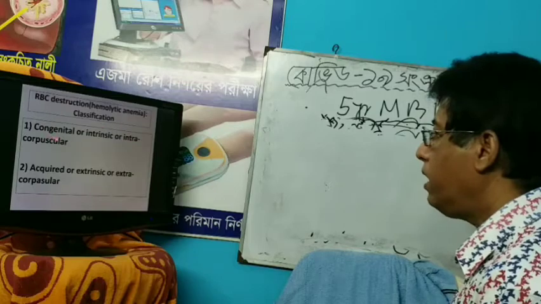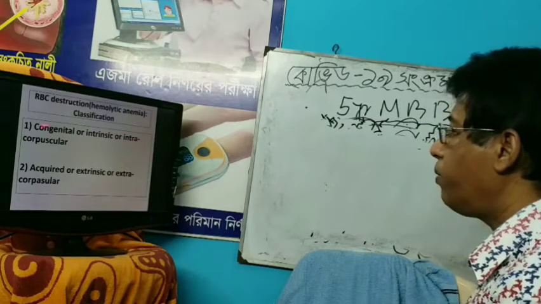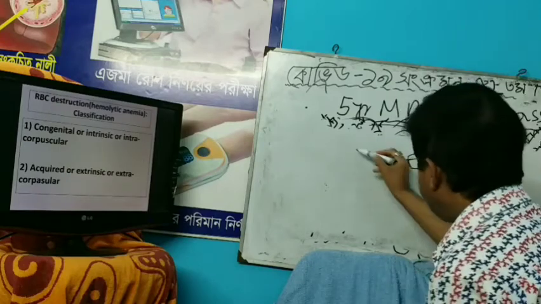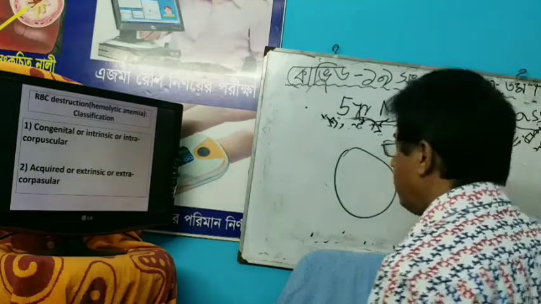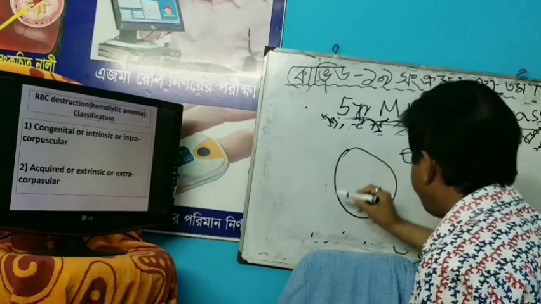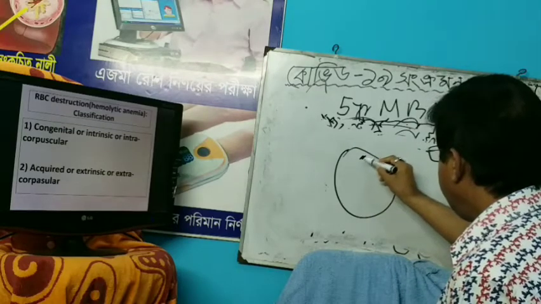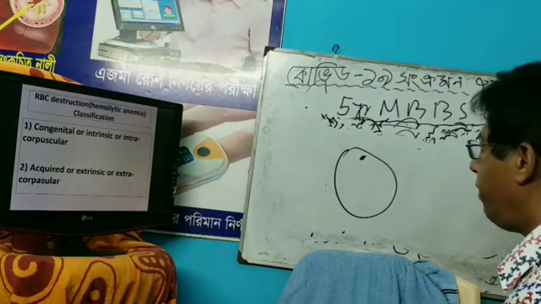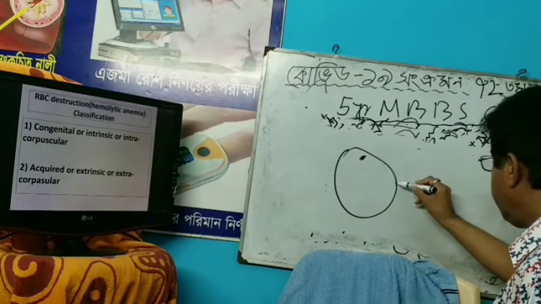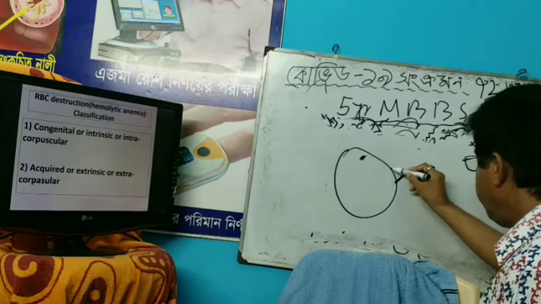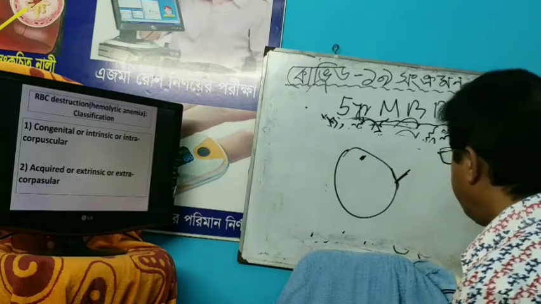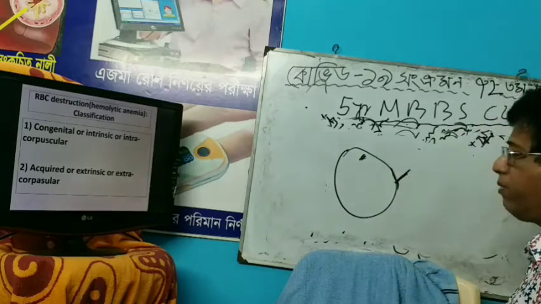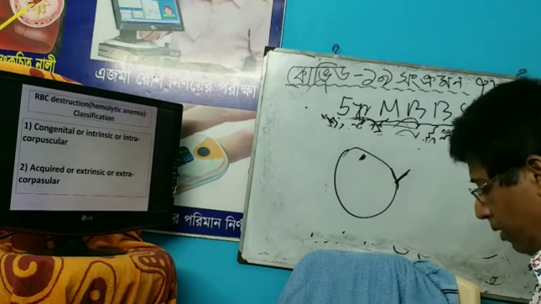Why? The cause may be a congenital, intrinsic or intracorpuscular defect of the RBC, inside the RBC, or an extrinsic, extracorpuscular defect. These are the two common pathogenic factors or causes of hemolytic anemia.